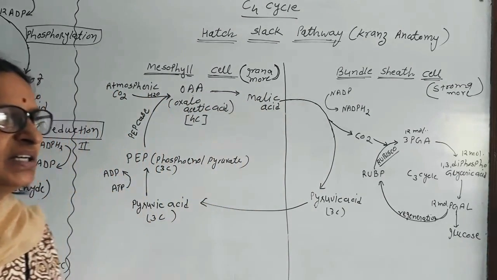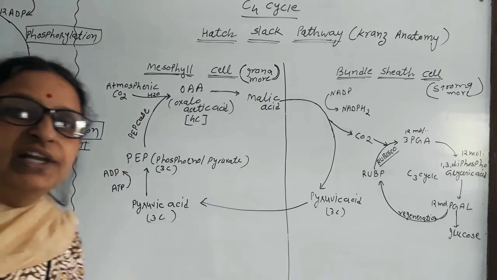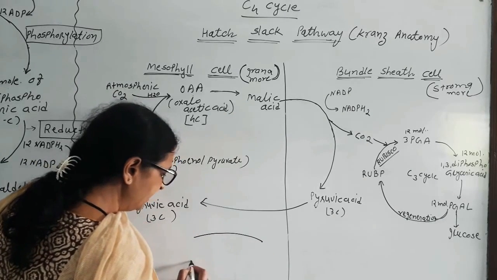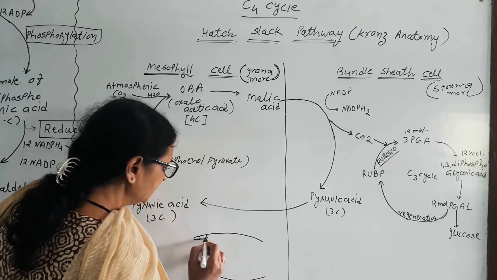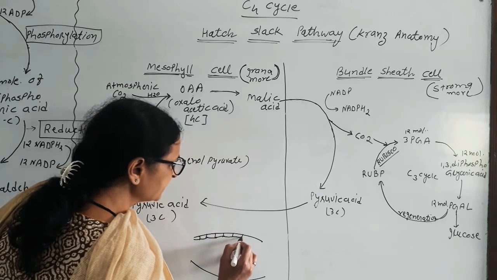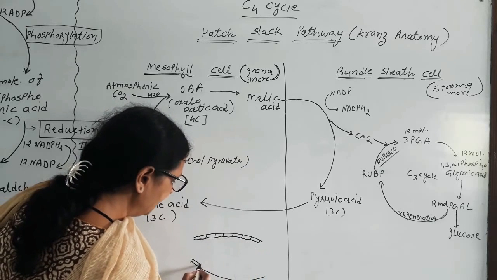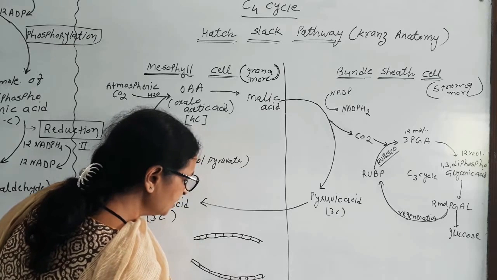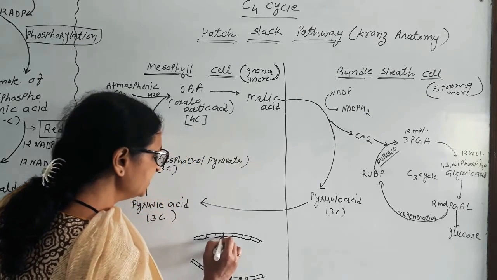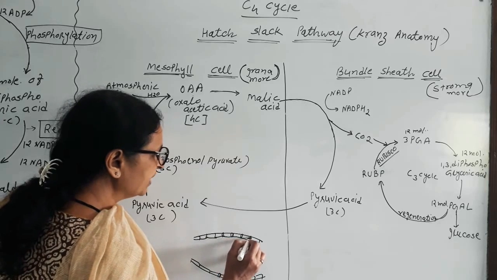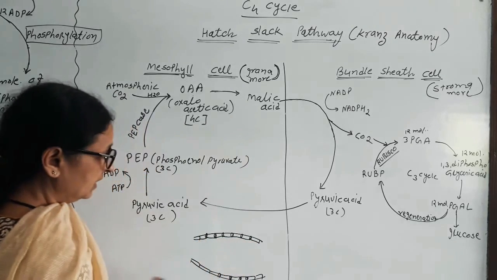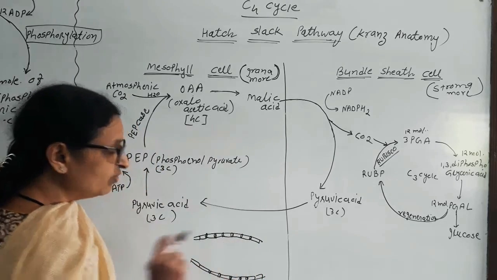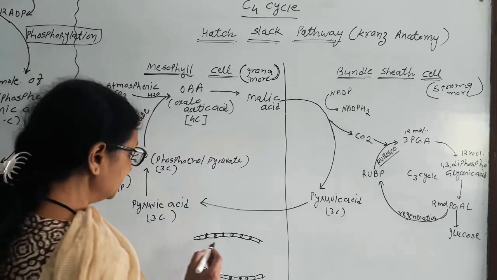We have seen in the 11th class the structure of leaf. In monocotyledon leaf, we have seen that in monocot plant, the leaf has upper and lower epidermis, and between both the epidermis, equal stomata are there on both the epidermis, equal number of stomata, and the tissue between upper and lower epidermis is called mesophyll tissue.